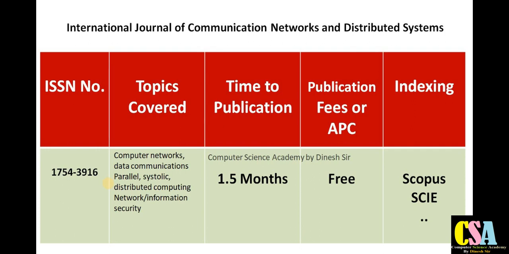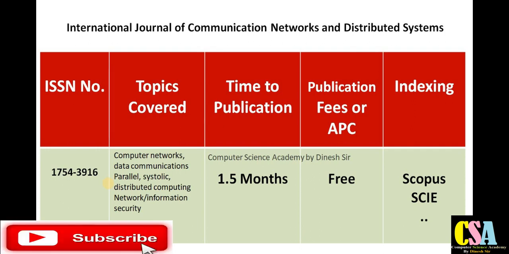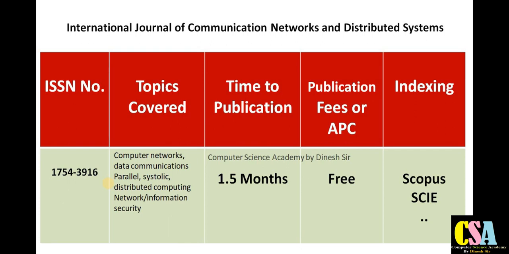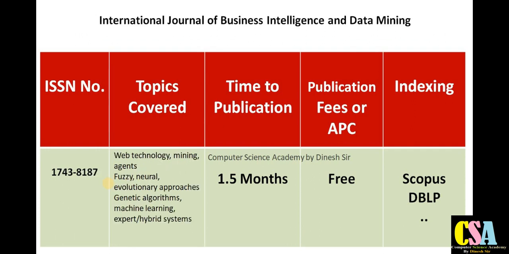Within 1.5 months your research paper will get published, and there are no charges for the publication of your manuscript. You can publish your research paper freely in the Scopus Index Journal and SCI Index Journal. Next one is the International Journal of Business Intelligence and Data Mining.